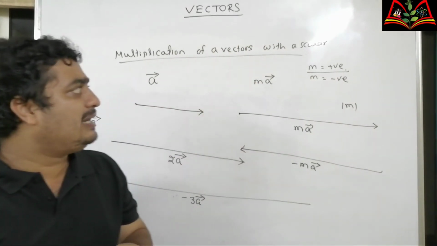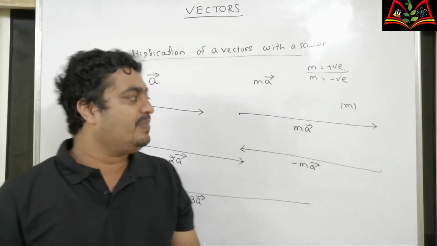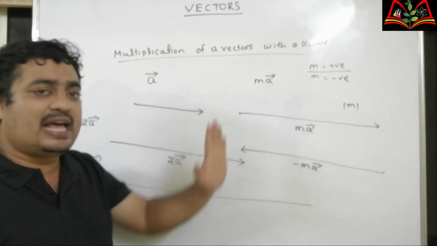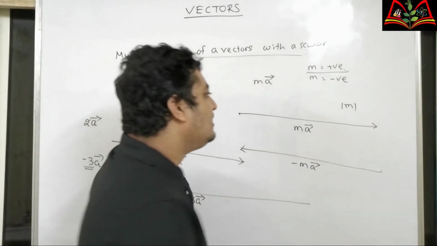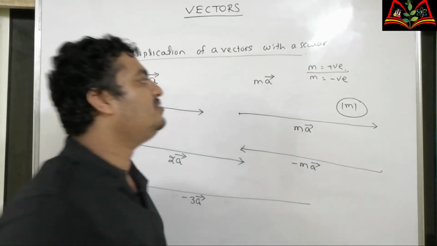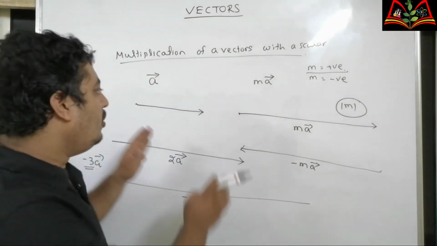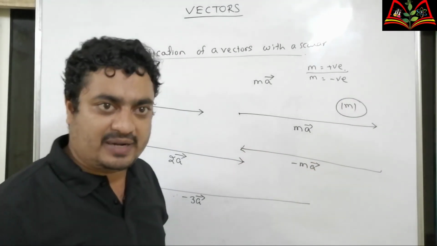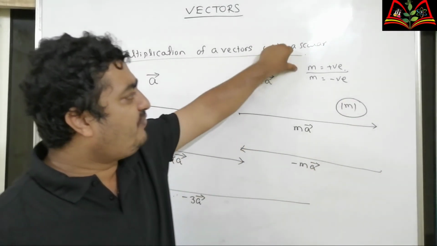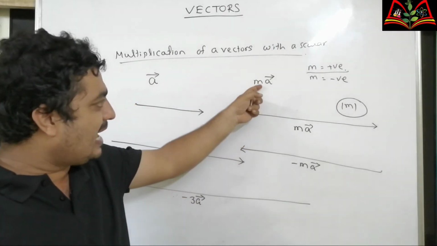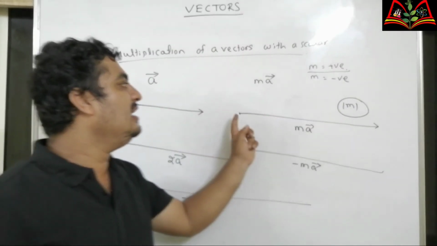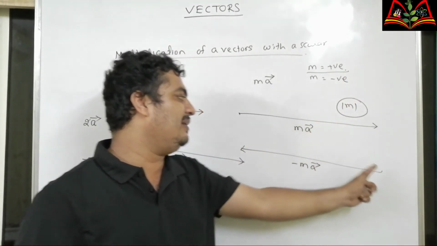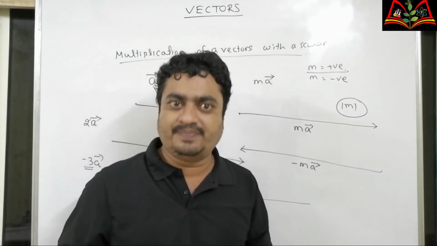So when you are multiplying a vector A with a scalar M, the magnitude of the vector becomes mod of M times. So make this length multiplied with mod of M times. If the scalar M is positive, the direction is unchanged. If M is negative, the direction is reversed.